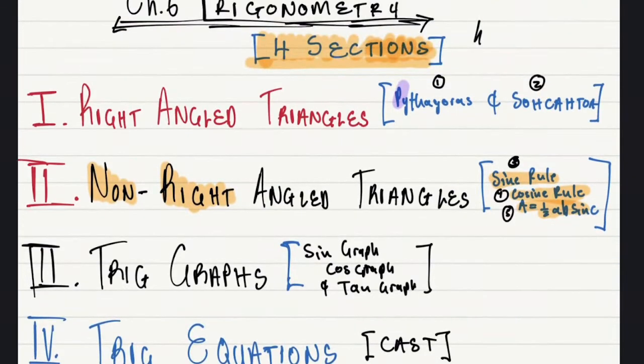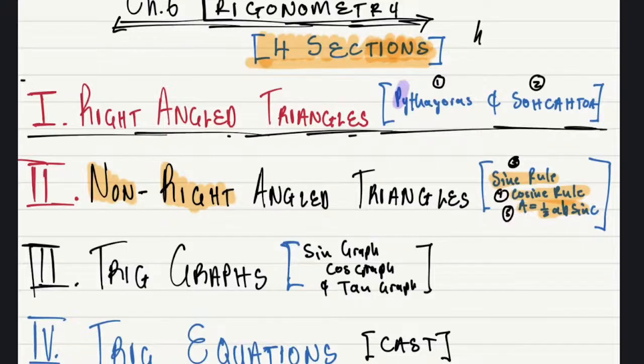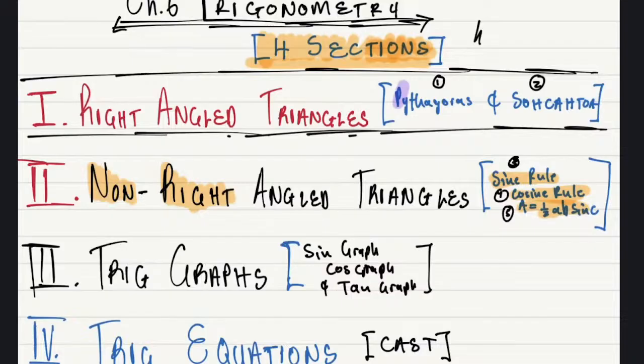We are doing the first section, right-angled triangles, and we do the 2 rules that work for right-angled triangles. Okay? Yes, definitely. So we are starting with only triangles with the right angle, and only two rules work. And I don't want you to mix it up. I want to make something very clear right now. Pythagoras theorem only works when you have a right-angled triangle. So don't worry about this one if you don't have a right-angled triangle. Are we together? Yes, sir.